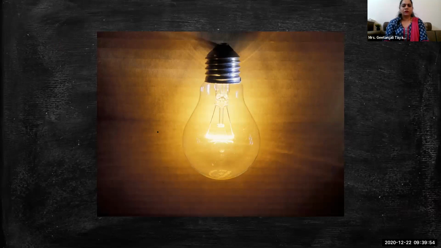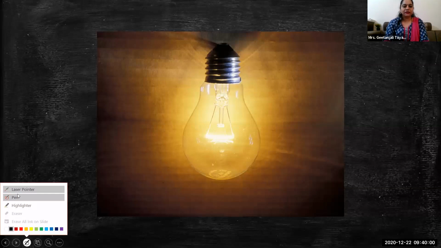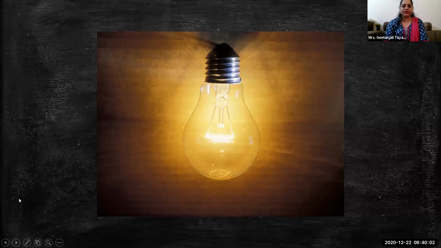Chemical energy? Heat energy? Yes, heat energy is there. Very correct. So light energy and heat energy, because after some time the bulb gets heated up, isn't it? The temperature rises, and if you feel around the bulb, that hotness is there. So it has heat energy and light energy.